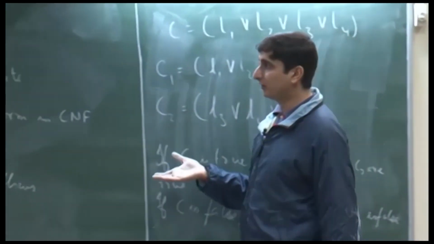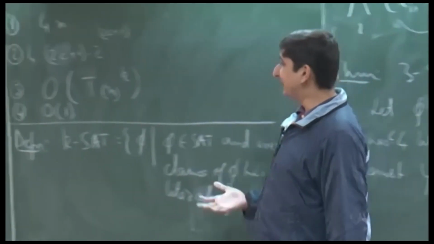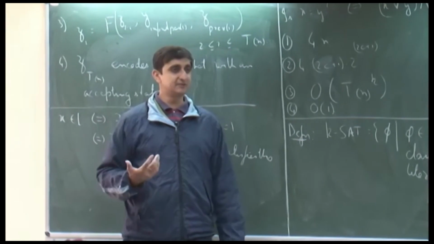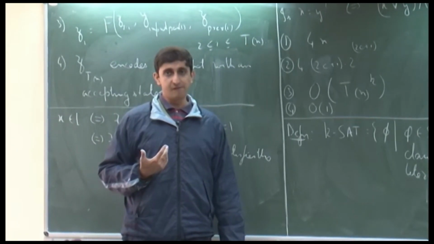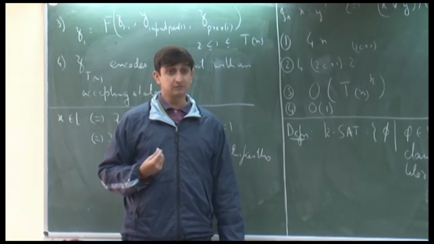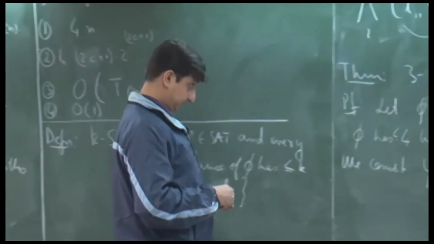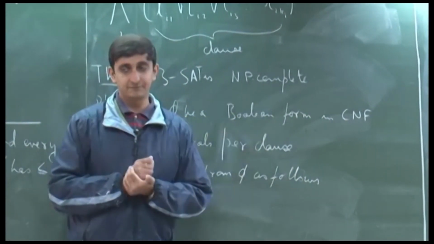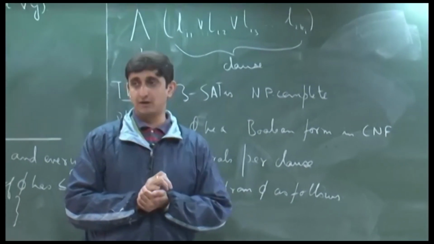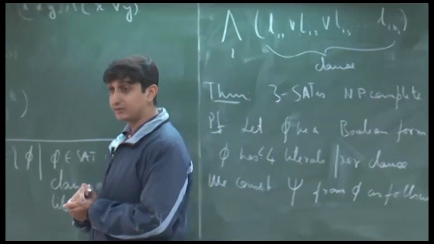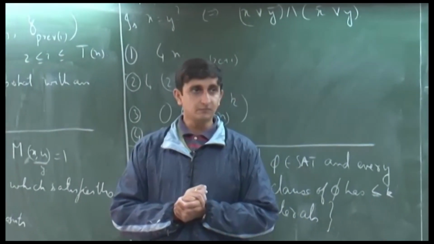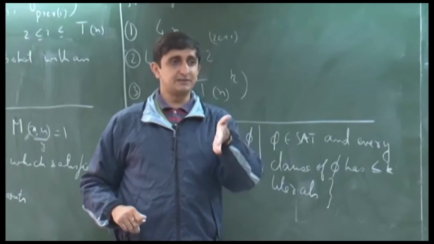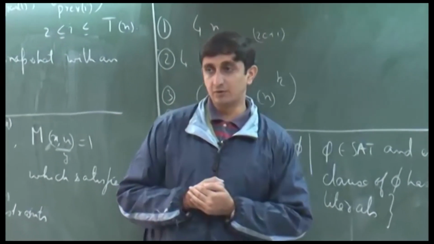And now you can see how this can be generalized. You start with any k SAT, you reduce it to k minus 1 SAT. How many new variables does that introduce? Suppose you are reducing 4 SAT to 3 SAT, at most the number of clauses, m, because you cannot reuse the same variable. Then you go from k minus 1 to k minus 2 and so on, and you can come down to 3.